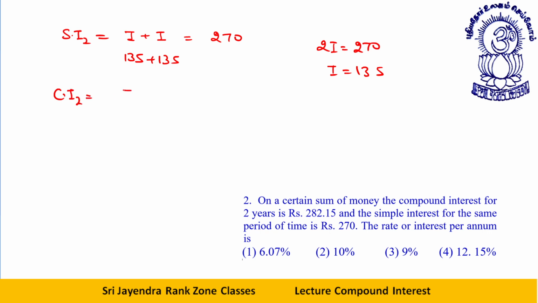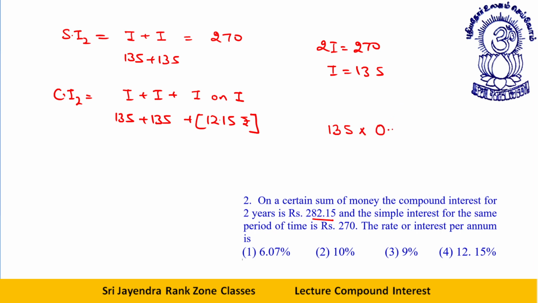CI for 2 years is what? Interest plus interest plus interest on interest. That way it will be 135 plus 135, this is 270, plus this value is what? 12.15 rupees. Okay, so far clear. Now the main point is, dear students, 135, if you multiply it by 0.09, you will get 12.15.